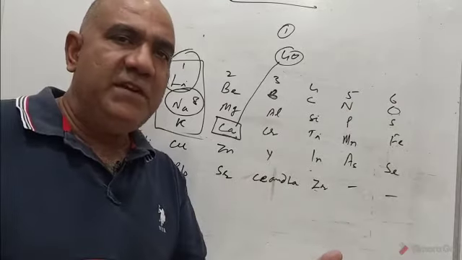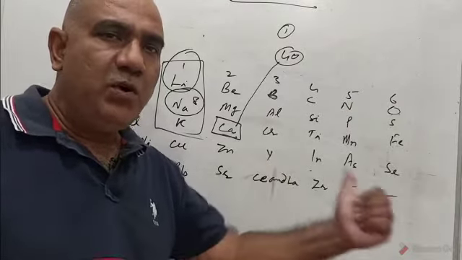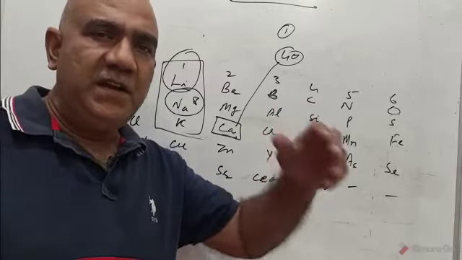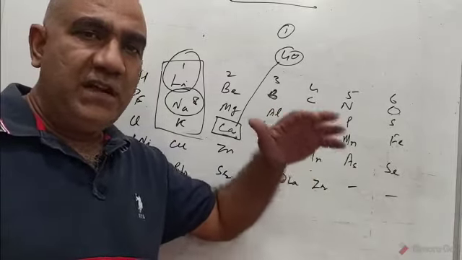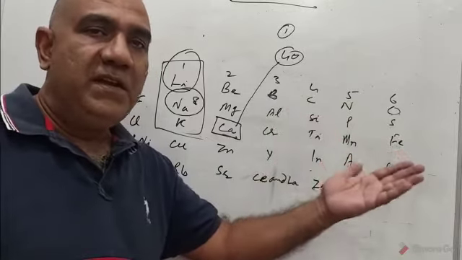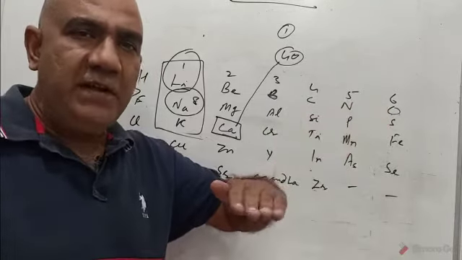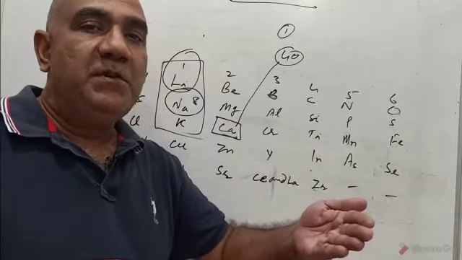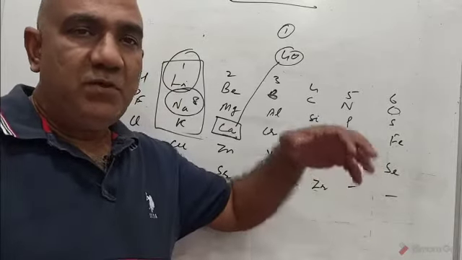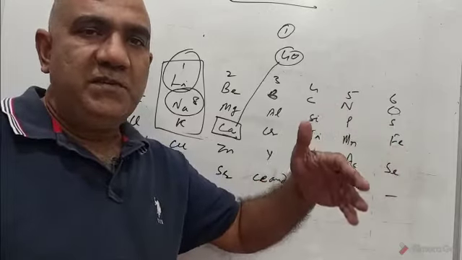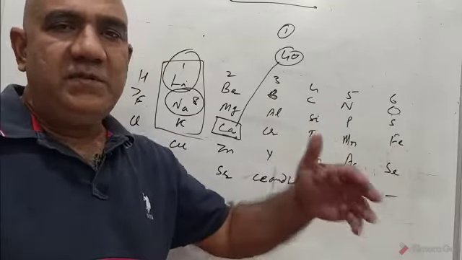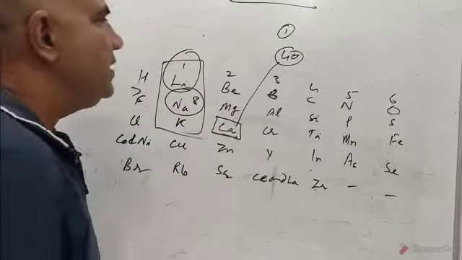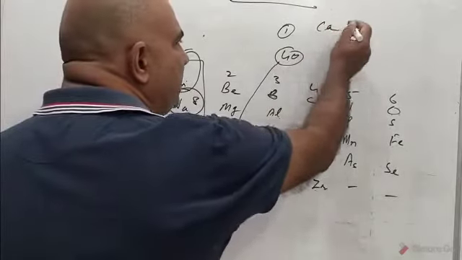But when heavier elements were arranged in the increasing order of atomic masses according to Newland's octave system, the chemical properties of the 8th element were no more the repetition of the chemical properties of the first. So this law was holding good only up to classification of lighter elements, for example up to calcium, whose mass number is 40. That was one drawback, that this was applicable only up to calcium.